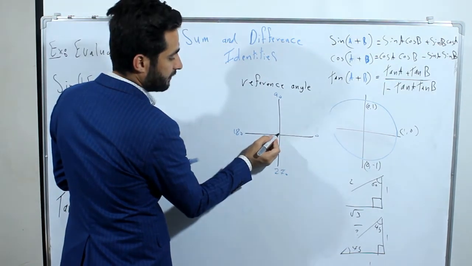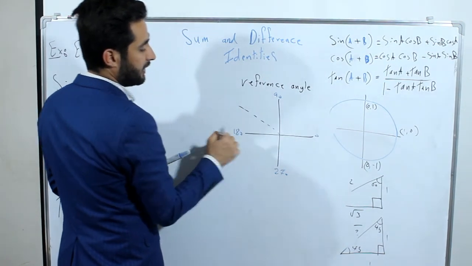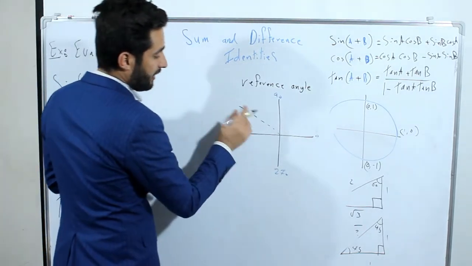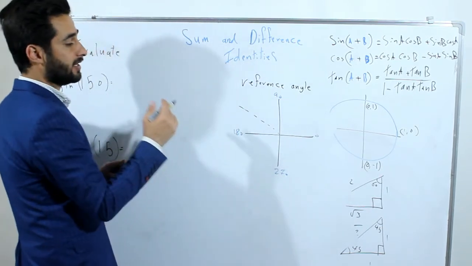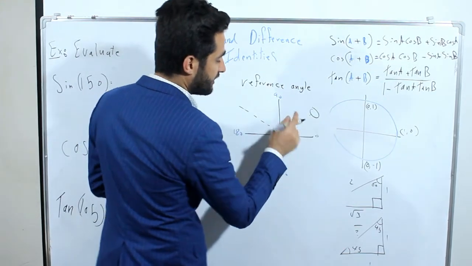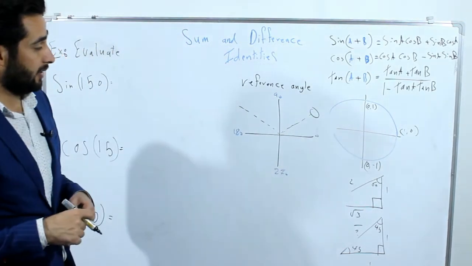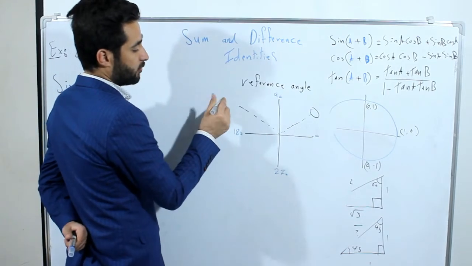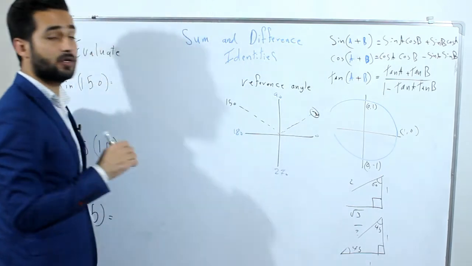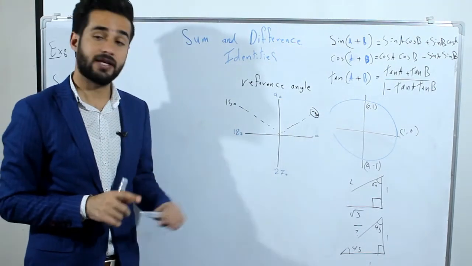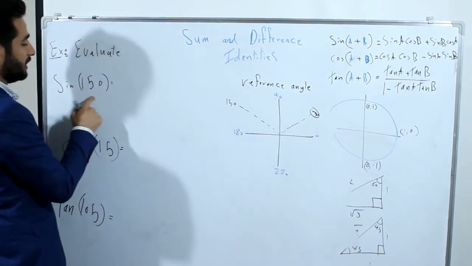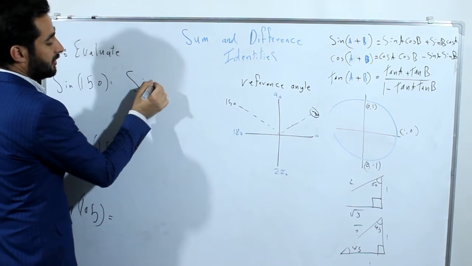150 is nearest to 180. So this has a reference angle in the first quadrant here. But what is this reference angle? We can say 180 minus 150 becomes 30. So the answer is 30. This angle came from 30. So we can say sine 150 is equal to sine 30.